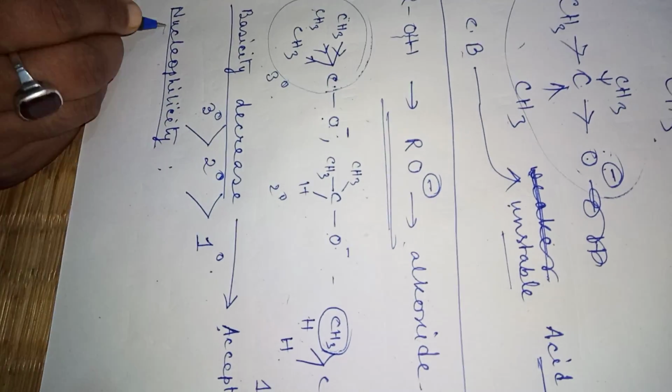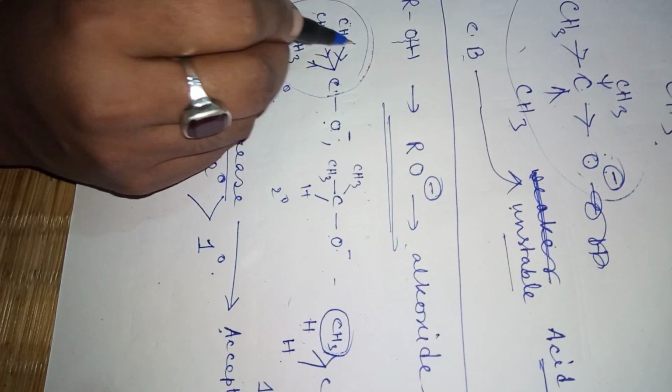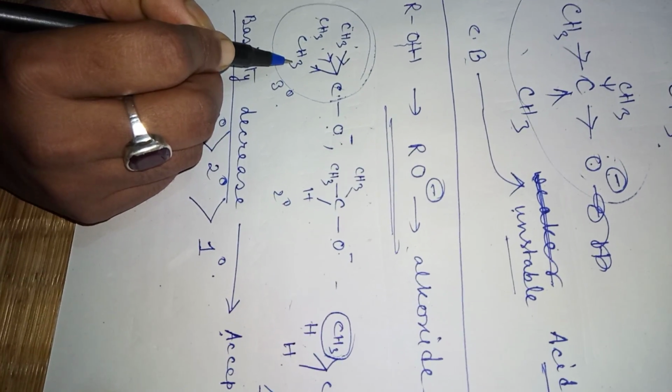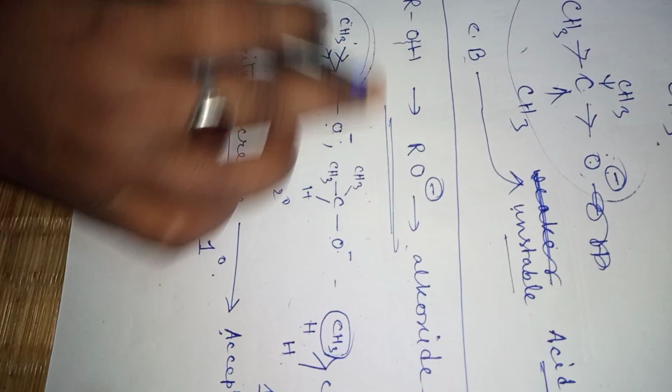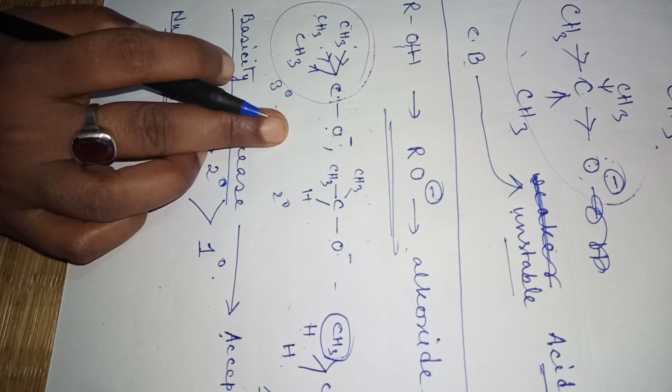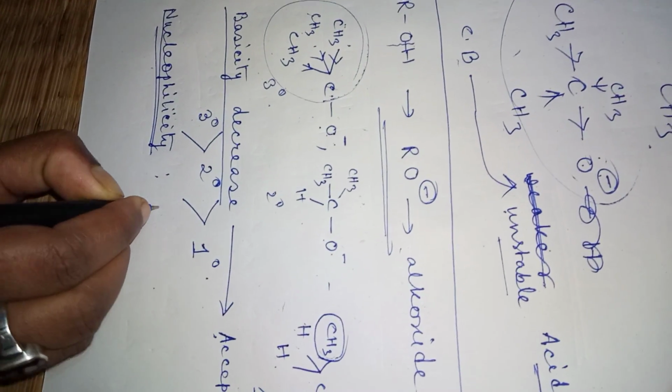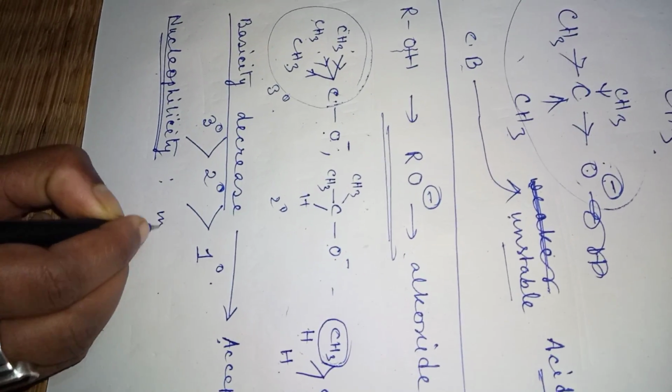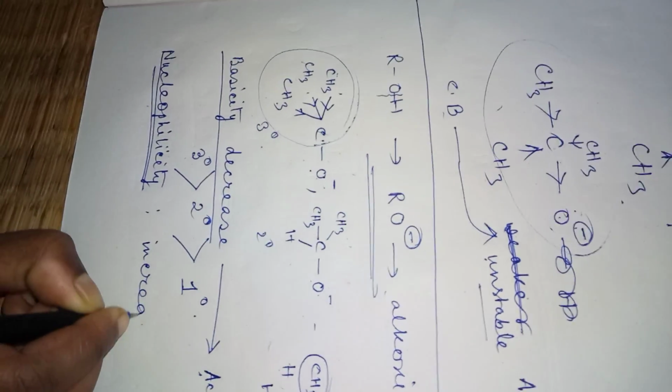So nucleophilicity means, if the steric hindrance is very high, then the alkoxide ion will act as a very weak nucleophile. So we will see that nucleophilicity increases.